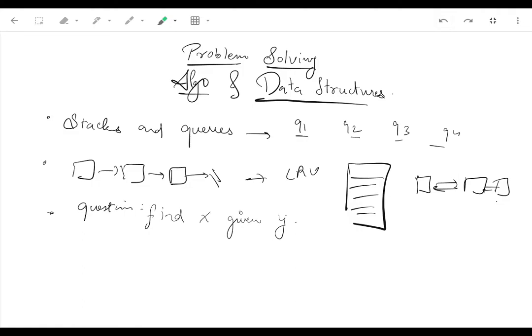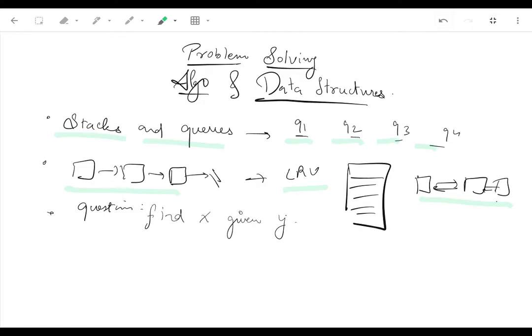Hey guys, with this problem solving course, I want to introduce the concepts and algorithms needed to crack a technical coding interview. I know there are tons of videos and books out there which take up a topic, say stacks and queues, and then give a bunch of questions in the exercise sections to practice that particular concept. For example, if you're learning about linked lists and in the exercise you encounter the LRU cache question, then you know you want to somehow implement this as a linked list. In this particular case, you might use a doubly linked list, right? So it narrows down the thinking or pattern to use a particular data structure given the problem.